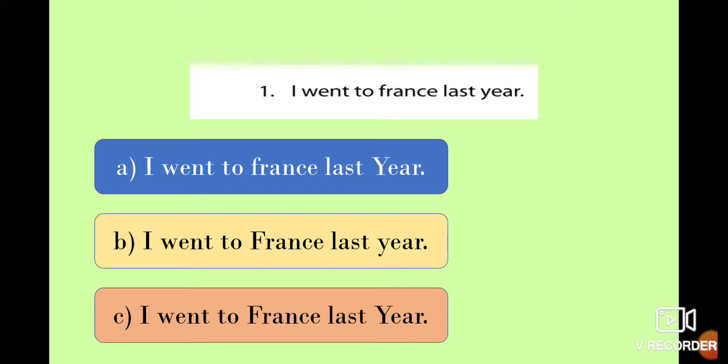And year is with capital letter, but this one is not possible because we don't write year with capital letter. That means the best option is option B. Okay, so let's see. You analyze every sentence that you have, because it is important that you apply every capitalization rule and you check if the words are written with the correct capitalization, or the word that is with capital letter will be correct.